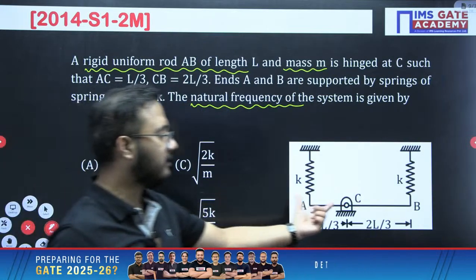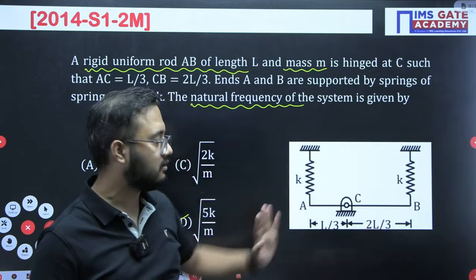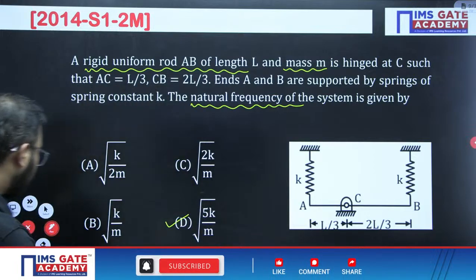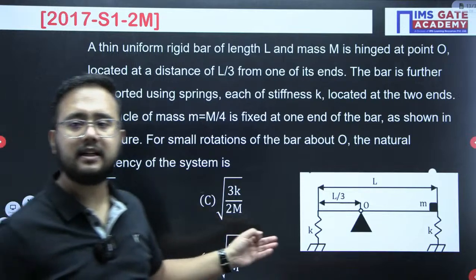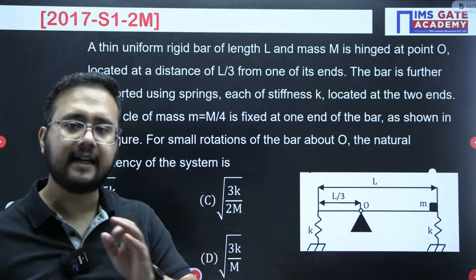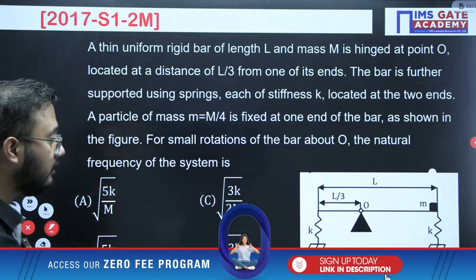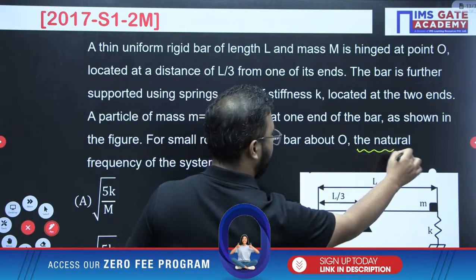There was a rod having mass m and the two springs connected upward. In the next numerical it is connected downwards, no issue. But there is no additional mass. In the next question, additional mass is placed here. The only difference that you will see in this question is the mass moment of inertia value. So first we will calculate the mass moment of inertia. Again, the same thing: natural frequency of the system we have to calculate.